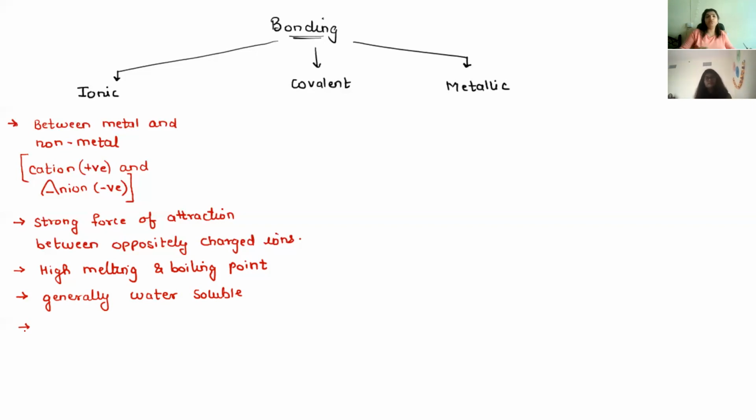When ionic compounds dissolve in water, they separate into ions, they dissociate. And these ions are responsible for conducting electricity.